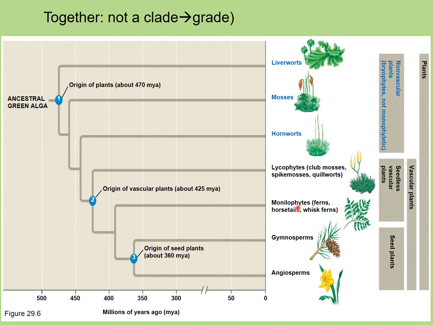Here, I just want to point out that we have those seedless plants that are non-vascular and those that are vascular. Now, seed plants are also vascular, but there are also plants that do not produce seeds but have vascular tissue. The ones that are non-vascular are collectively called the bryophytes. Together, these make up a grade, not a clade. They're not a true clade, but they do have the same characteristics.